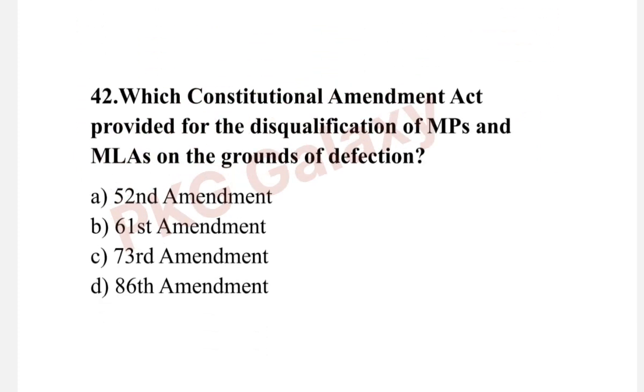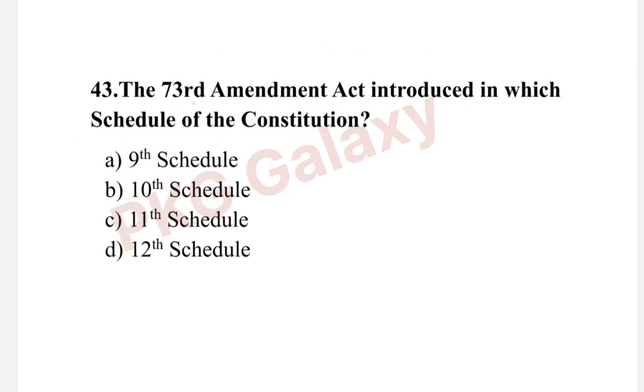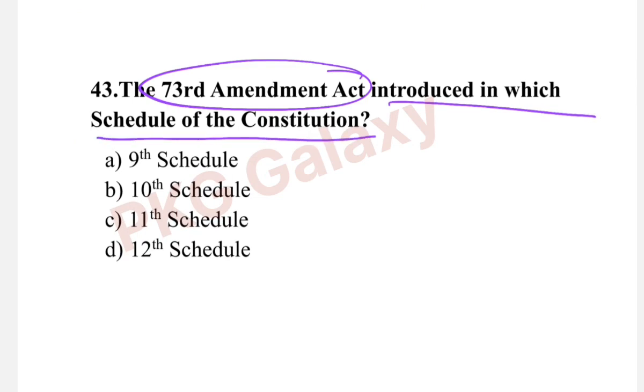Which Constitutional Amendment Act provided for the disqualifications of MPs and MLAs on the grounds of defection? The correct answer is option A, 52nd Amendment. This amendment was done in 1985. Next question. The 73rd Amendment Act introduced in which schedule of the Constitution? The correct answer is option C, 11th schedule.